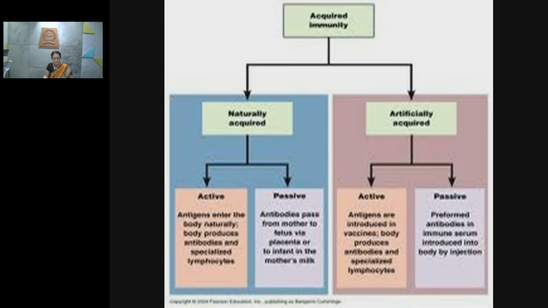Naturally acquired immunity further is classified as active and passive. Active naturally acquired immunity can be obtained by the process of vaccination or natural infection. However, the active artificially acquired immunity is not so obtained. So this is about the acquired immunity.